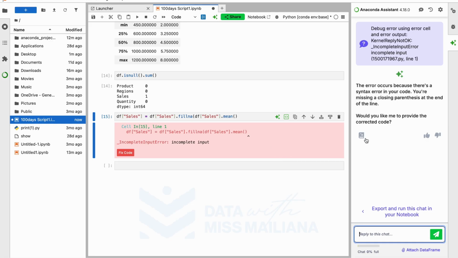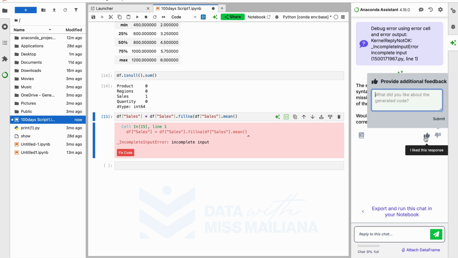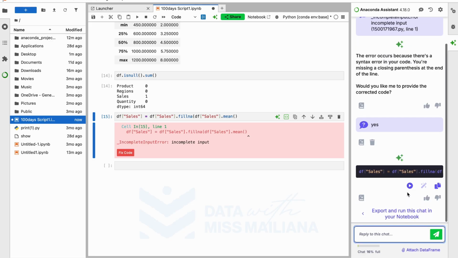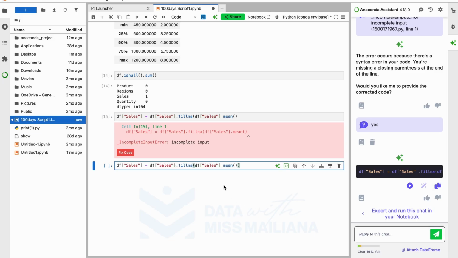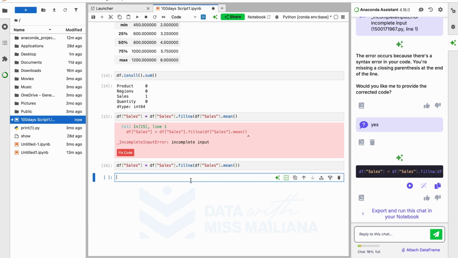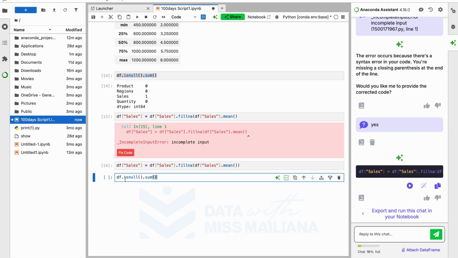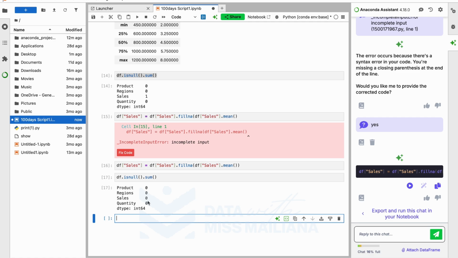Let's fix the code if we don't know, right? I think I made a mistake, but let's see. Would you like me to give you a corrected text? Yes. Alright, so let me copy that. For this error, I would like to keep it there to see if it works. So what were we missing? Alright, we didn't bring one bracket, that's what it's saying. So let's execute and see. Right, so yeah, we didn't bring one bracket. So now let's copy this again and confirm if we have any empty. Right, so there's no empty.